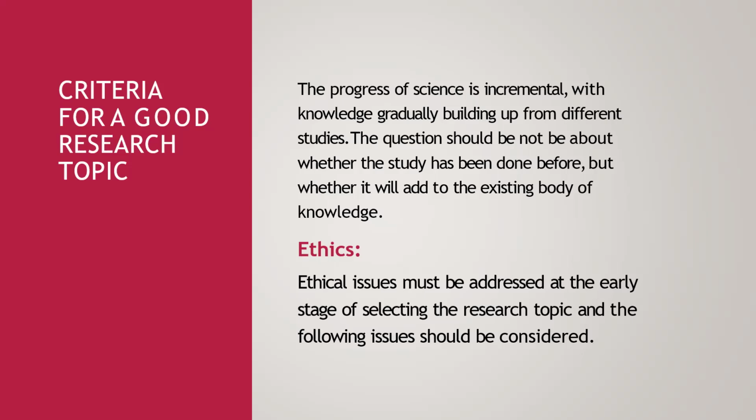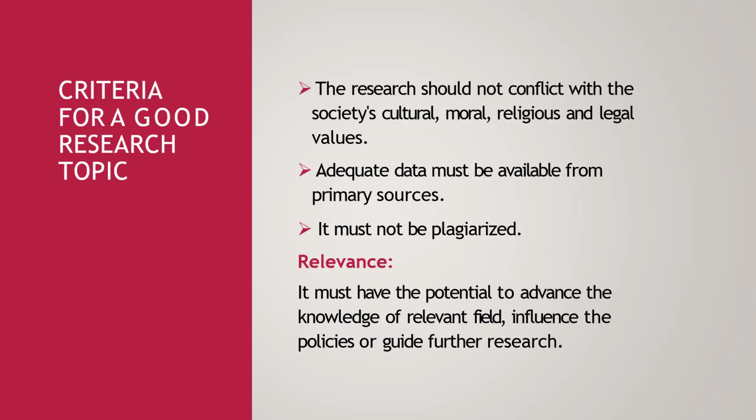And the next thing is ethics. Ethical issues must be addressed at the early stage of the selection of the research topic, and the following issues should be considered. So basically, if you want to work on any type of research article, you have to keep in mind: will the research respect the confidentiality, consent, and the patient rights? You have to be ethical while doing any research, and the research should not be in conflict with the social, cultural, moral, religious, or legal values. You have to keep in mind all those things, and ethical data must be available from primary sources, and it must not be plagiarized. And the next thing is relevance.